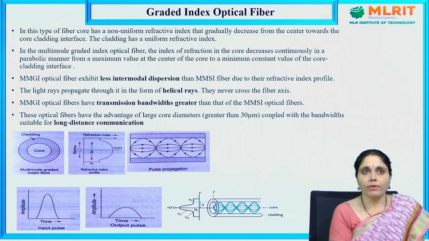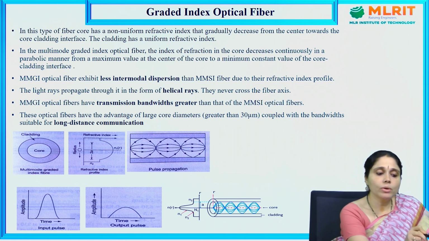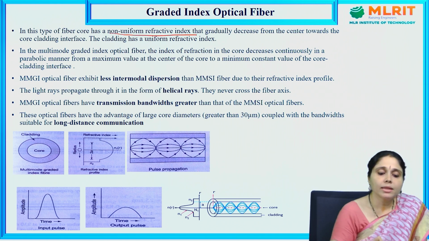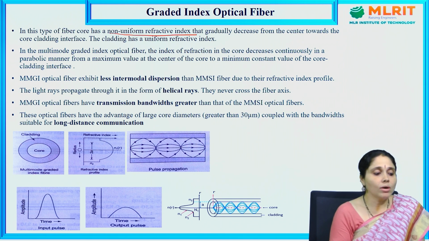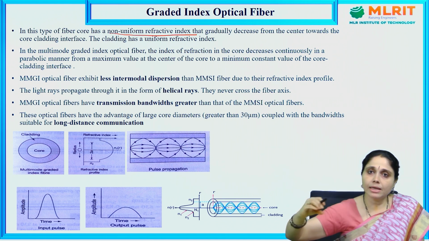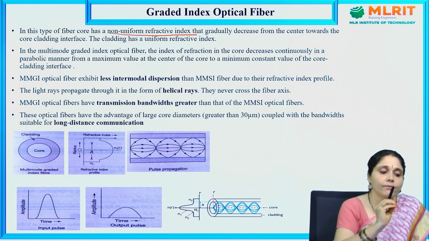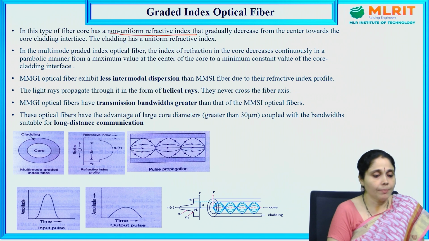In graded index optical fiber, the fiber core has a non-uniform refractive index. First, we need to remember the change in the refractive index of the core and between core and cladding itself. Non-uniform refractive index that gradually decreases from the center towards the core and cladding interface. So here at the center it is larger, and coming to the ends of the cable, it has very small change in the refractive index. The cladding has uniform refractive index.